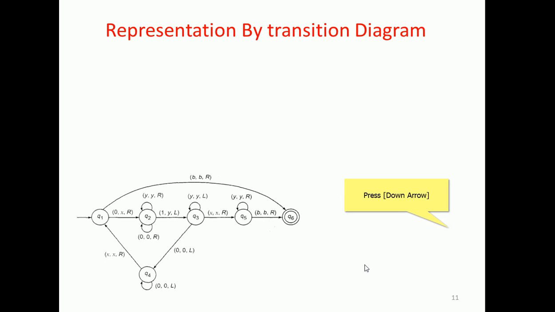Having understood the complete Turing machine model architecture, now consider the same situation discussed with the help of the transition diagram. Consider the input B0011B.